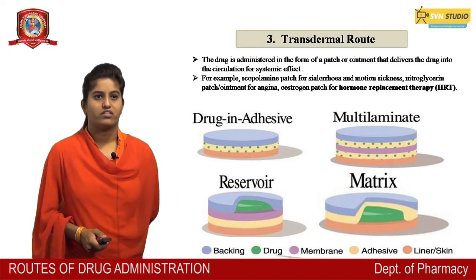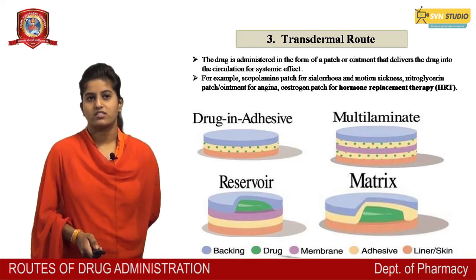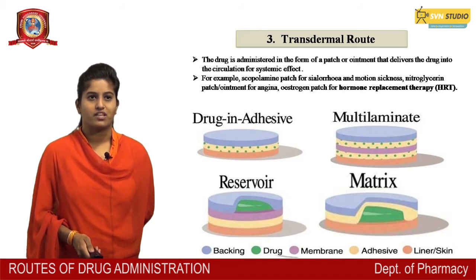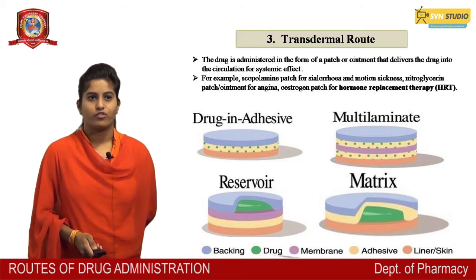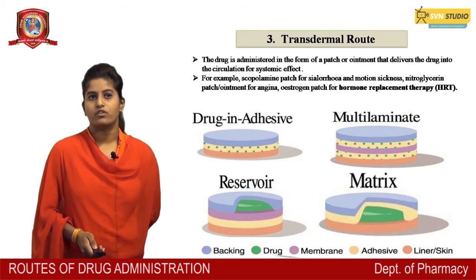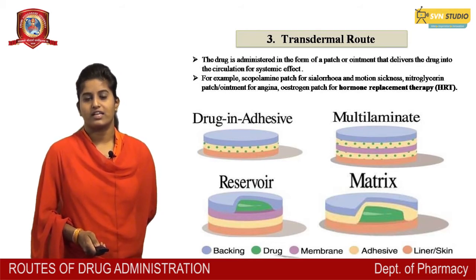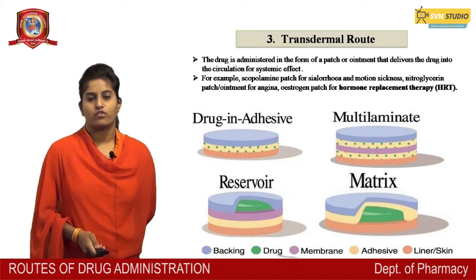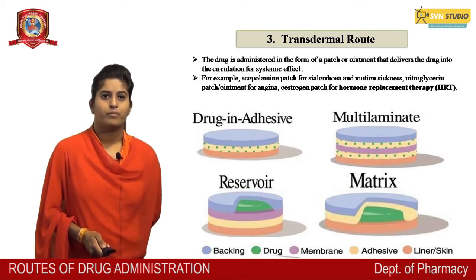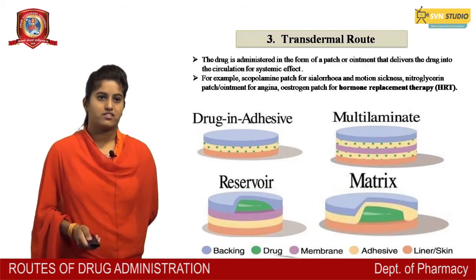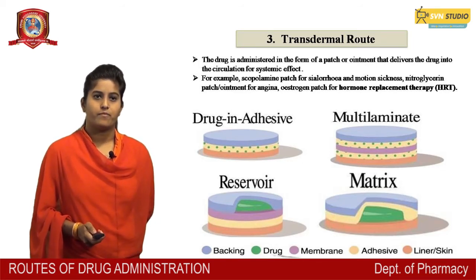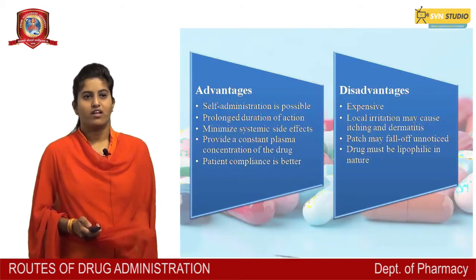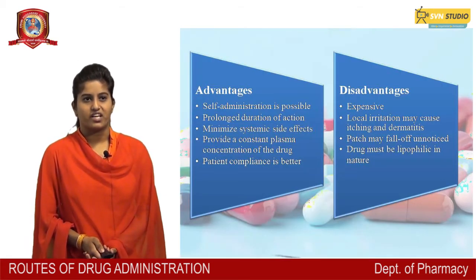Transdermal route: the drug is administered in the form of patches or ointment that deliver the drug into the circulation for systemic effect. For example, scopolamine patch for motion sickness, nitroglycerin patch or ointment for angina, estrogen patch for hormone replacement therapy. Drug in adhesive reservoir, multilaminate matrix. There are some advantages and disadvantages.